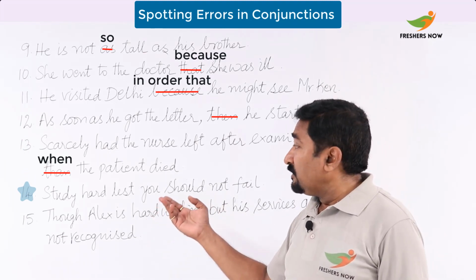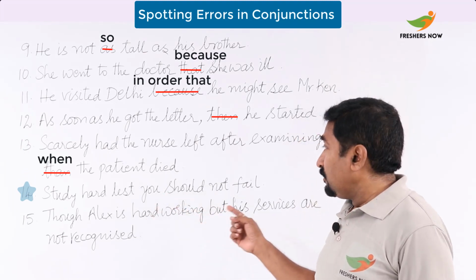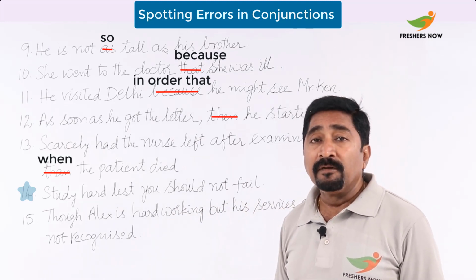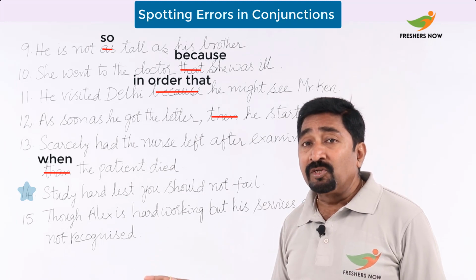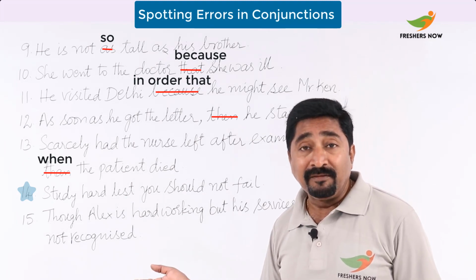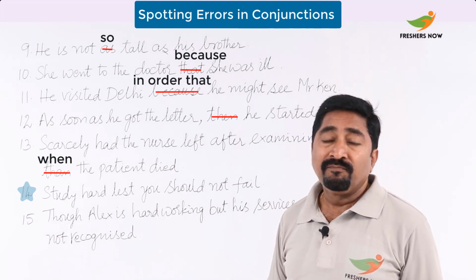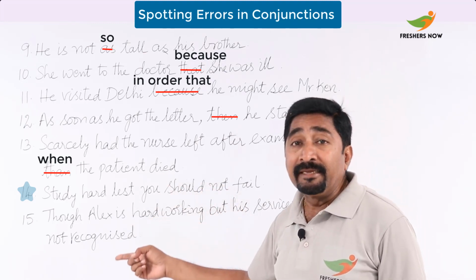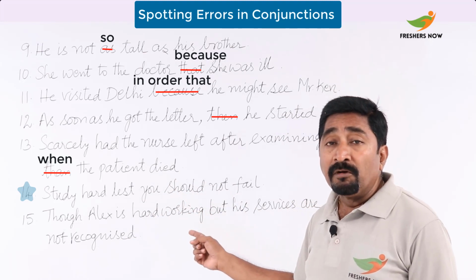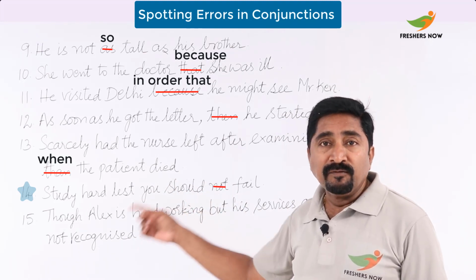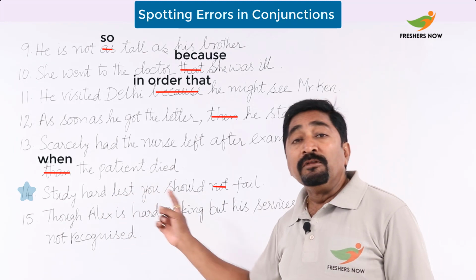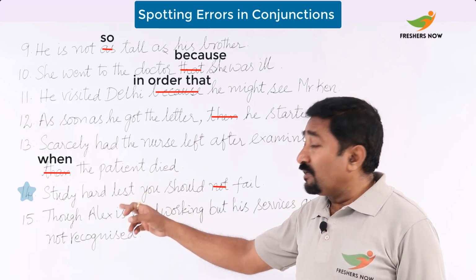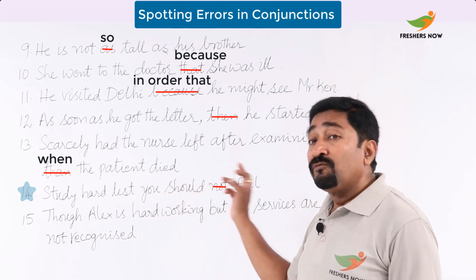Next, see that. Study hard lest you should not fail. Now here you can understand, lest itself is a conditional one with a negative sense, in case, if not. So here we don't have to use the double negatives. So we should remove not here, and lest all the time follows only should. So study hard lest you should fail.